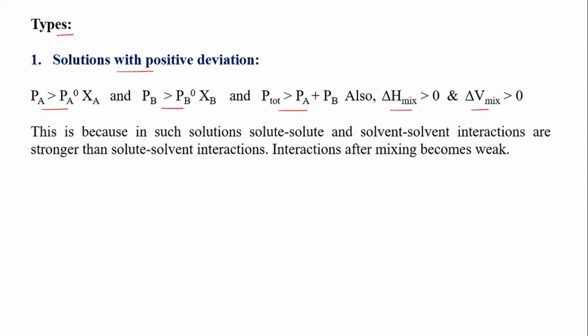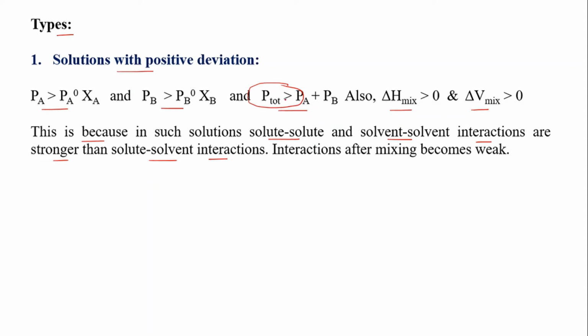So why is this so? This is because in such solutions, solute-solute and solvent-solvent interactions are stronger than the solute-solvent interactions. That means interactions after mixing become weak. If interactions become weak, then vapor pressure increases, and hence the vapor pressure of the solution is greater as compared to ideal solutions.